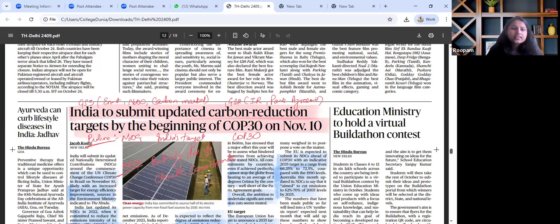For paper 3, this is relevant with regard to mains, wherein balancing development and at the same time climate commitments can be quoted. This is a real dilemma for developing countries, how they could balance their developmental requirement and at the same time commitments regarding climate diplomacy as well.